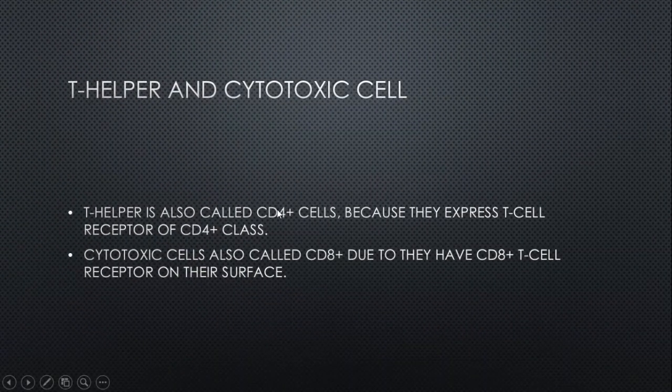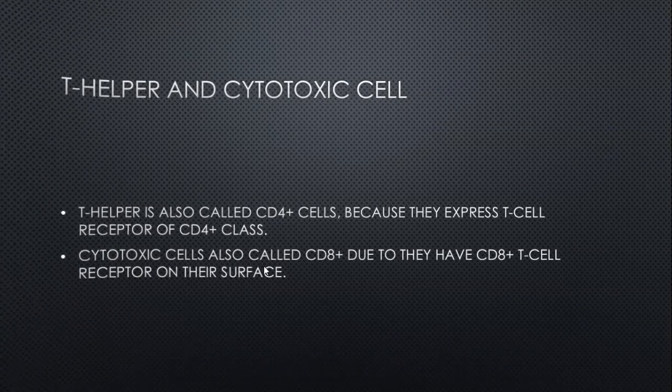While cytotoxic T cells are also called CD8 plus because they express the CD8 plus T cell receptor on the surface. T helper has the CD4 plus receptor. Cytotoxic T cell has the CD8 plus receptor, while B cell has antibody expressed on its surface.